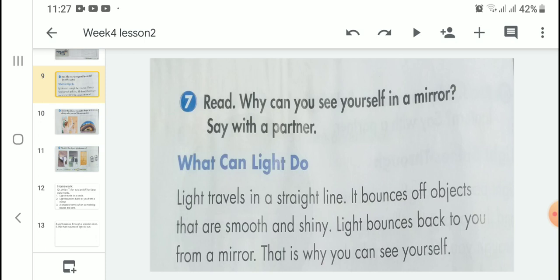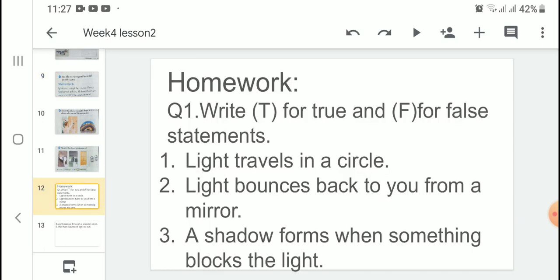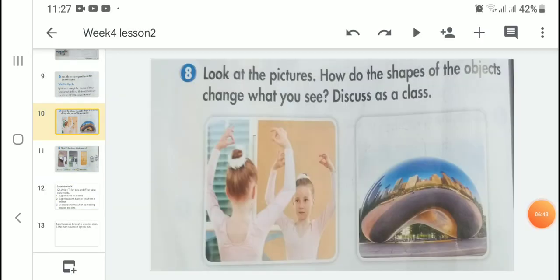We have already discussed how images can form. How can we see ourselves in a mirror? Light bounces back from a smooth and shiny object. That's why we can see ourselves in a mirror. Now look at question number 8. Question number 8 is, look at the pictures. How do the shapes of the objects change what you see? Discuss as a class.